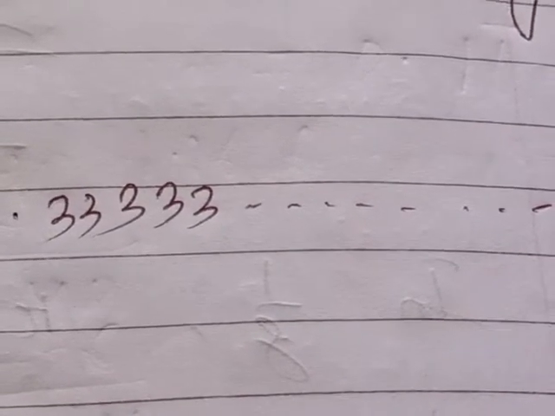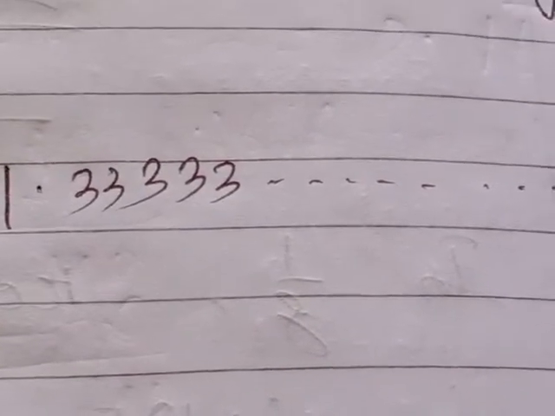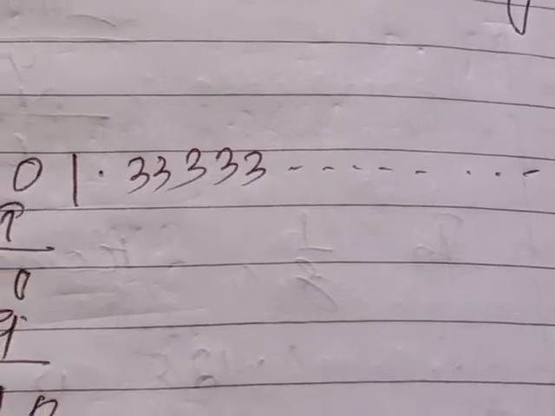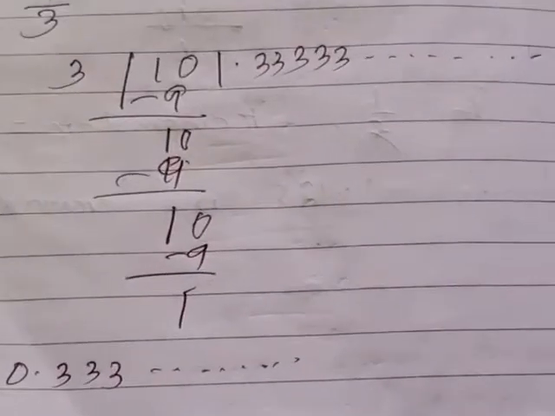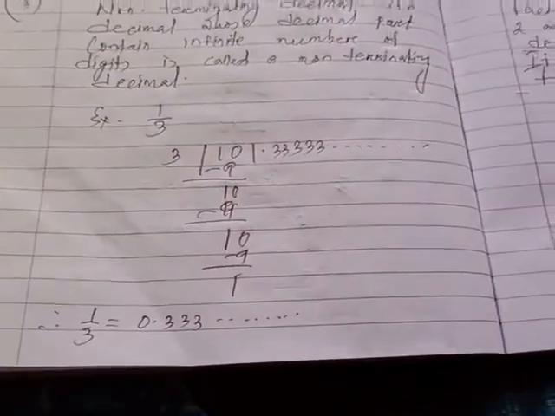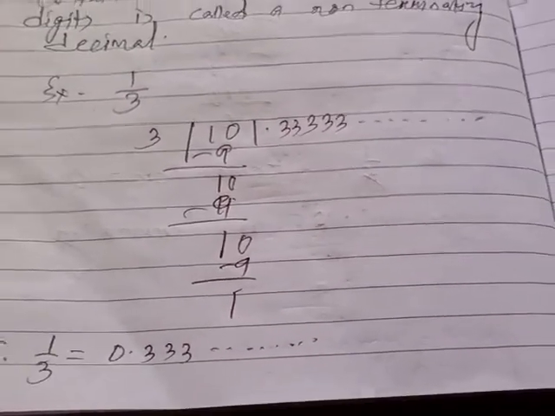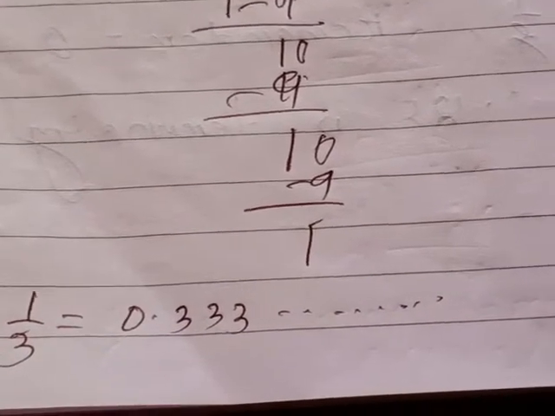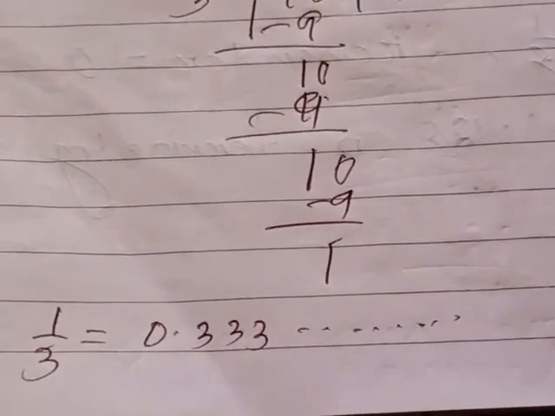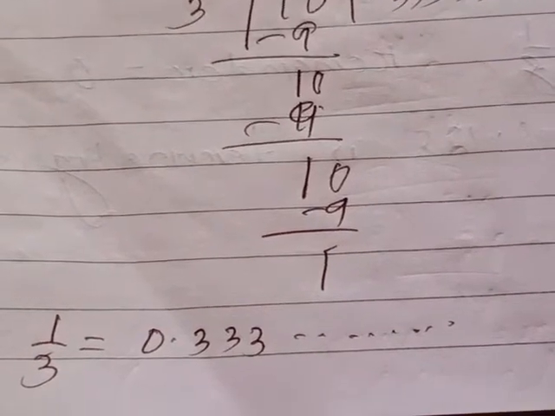0.333 dot dot dot means the decimal part contains an infinite number of digits, and you cannot say how many digits are in the decimal part. Such a decimal is called a non-terminating decimal.